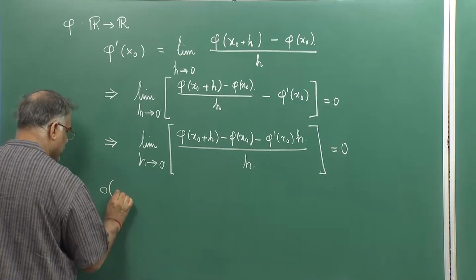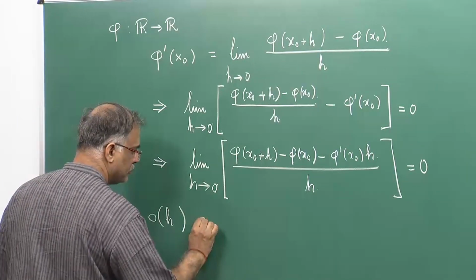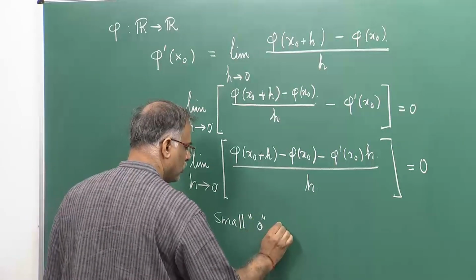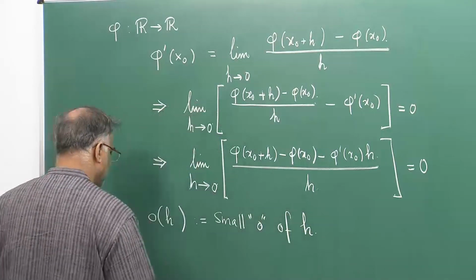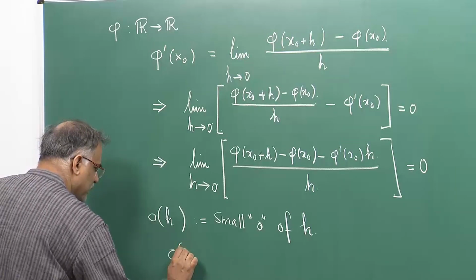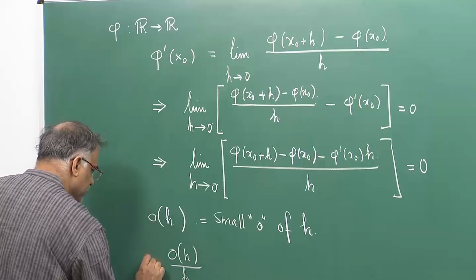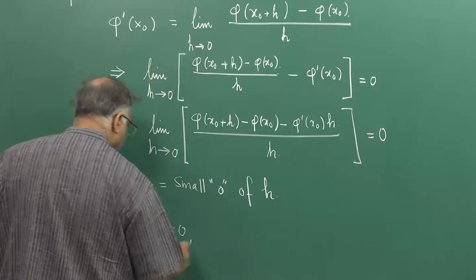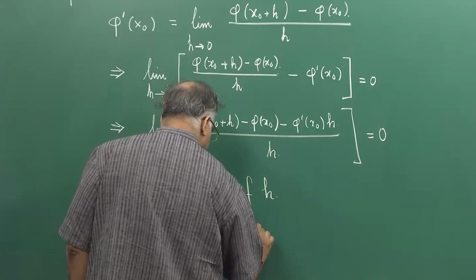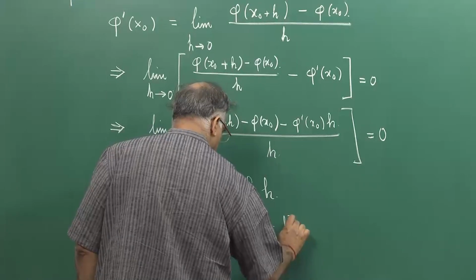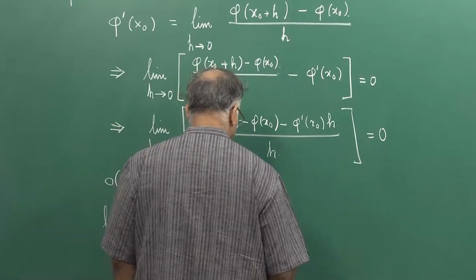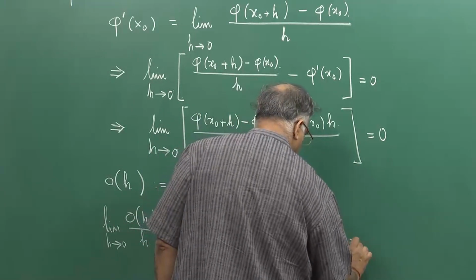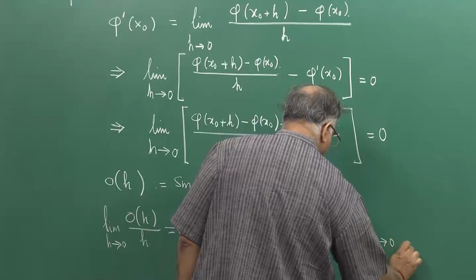So, o of h is a function which satisfies this property: o of h by h, as limit h tends to 0, is equal to 0. As an example I am giving you, o of h is say h square, because observe that o of h by h is equal to h, and this goes to 0 as h goes to 0.